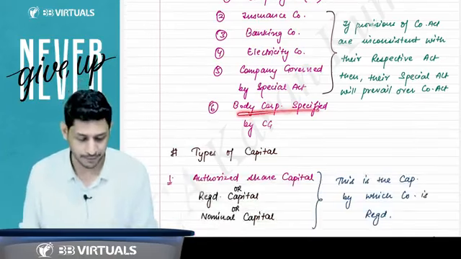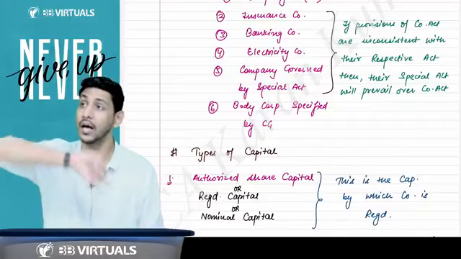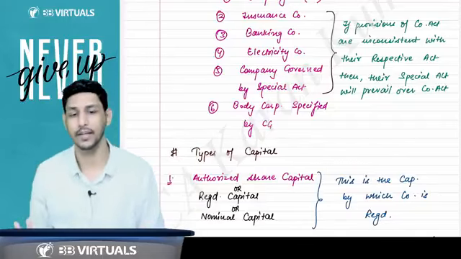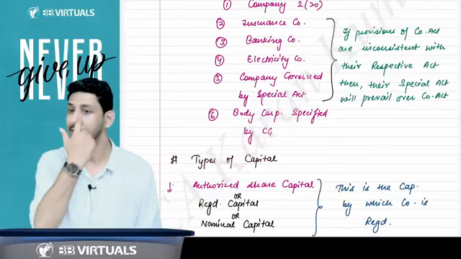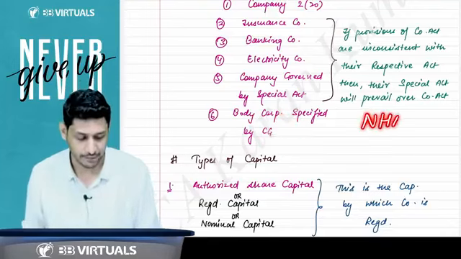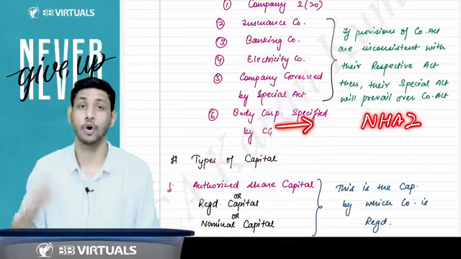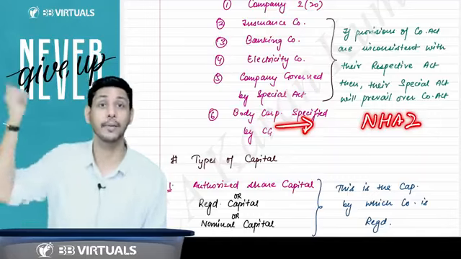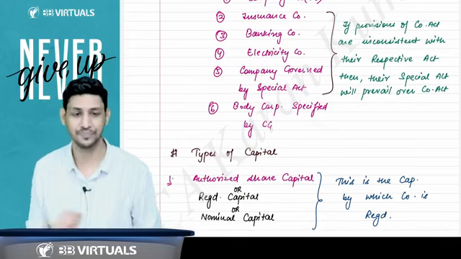And any body corporate which is specified by the CG in section number 1, on that company the entire Companies Act will be applicable. If the CG specifies any name of a body corporate here, like the body corporate NHAI, National Highway Authority of India, then on that NHAI the entire Companies Act will be applicable. But has the CG prescribed anything? No.